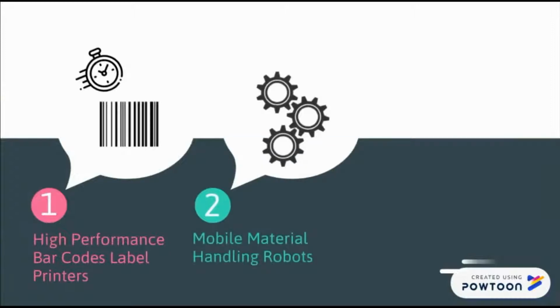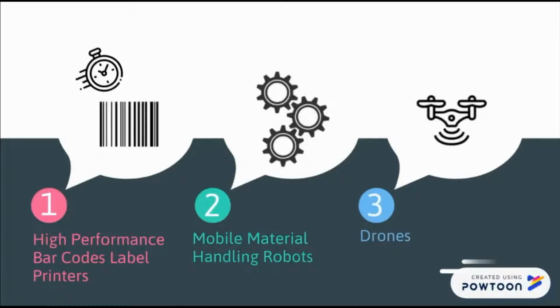The second is mobile material handling robots. They are able to move through a warehouse and carry products around autonomously, quickly, precisely, and can keep working for 24 hours a day. This can significantly shorten lead time. Thirdly, the utilization of drones to deliver ingredients and cans used as packaging for his energy drinks directly to Maximilian's manufacturing warehouse can also reduce lead time. Delivery with the aid of drones helps to significantly reduce production lead time, as they are able to avoid traffic congestion and have the ability to access remote places easily.